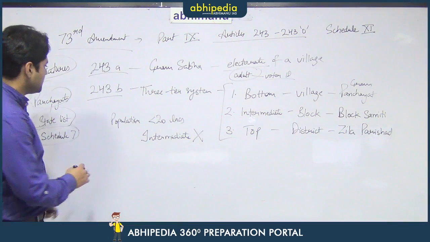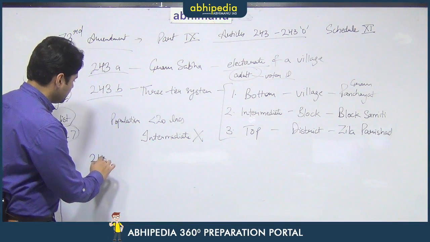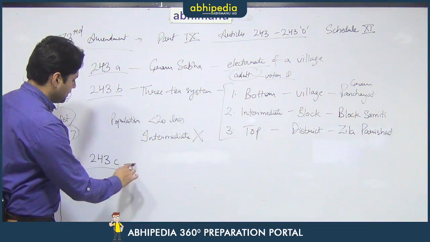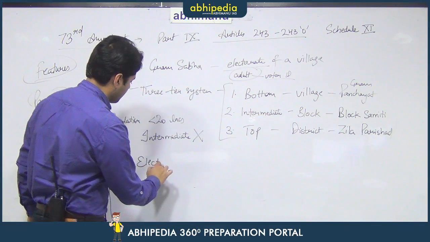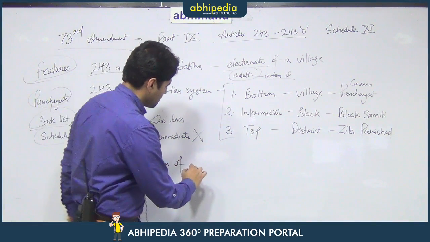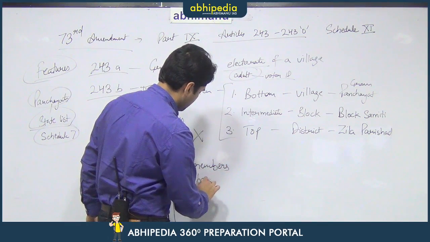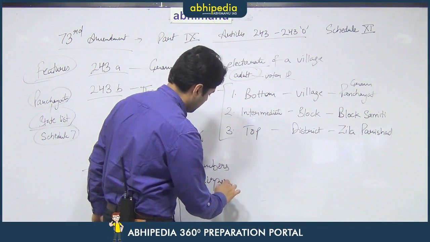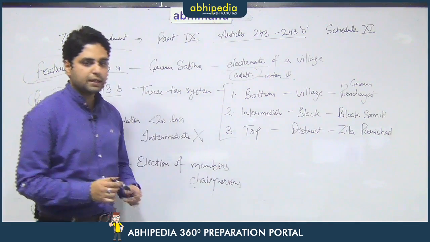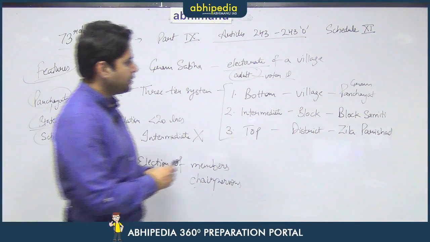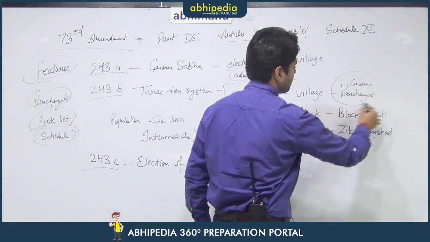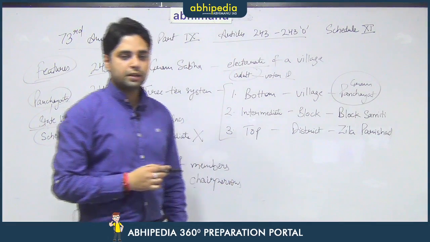The third provision is under Article 243C, which is the election of members and chairpersons of these panchayats. So, how will the members be elected? For example, if we take the example of Gram Panchayat, every village has a panchayat.